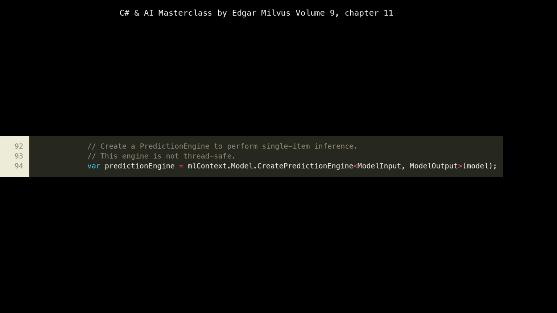Lines 92 to 95 are where we prepare for single-item predictions. mlContext.Model.CreatePredictionEngine<ModelInput, ModelOutput>(model) creates a prediction engine. This is a highly optimized, lightweight wrapper specifically designed for making predictions on one data sample at a time. It's very efficient for real-time, low-latency inference scenarios, such as web API endpoints. However, an important caveat is mentioned: it's not thread-safe. This means if you're making predictions concurrently from multiple threads, you should either create a prediction engine instance per thread or use a thread-safe pooling mechanism to avoid race conditions and incorrect results.